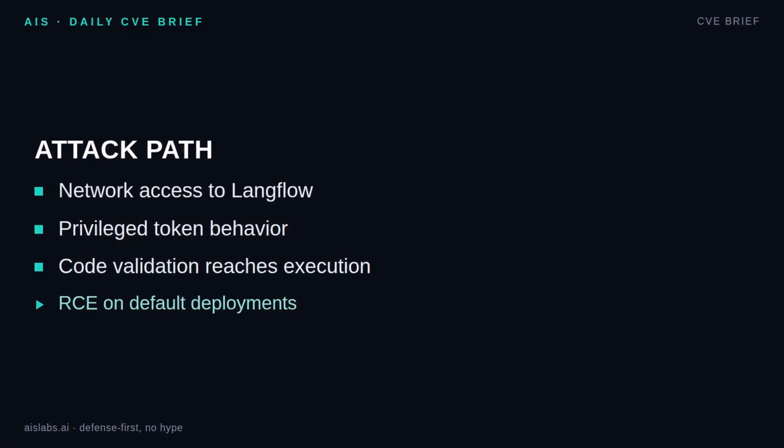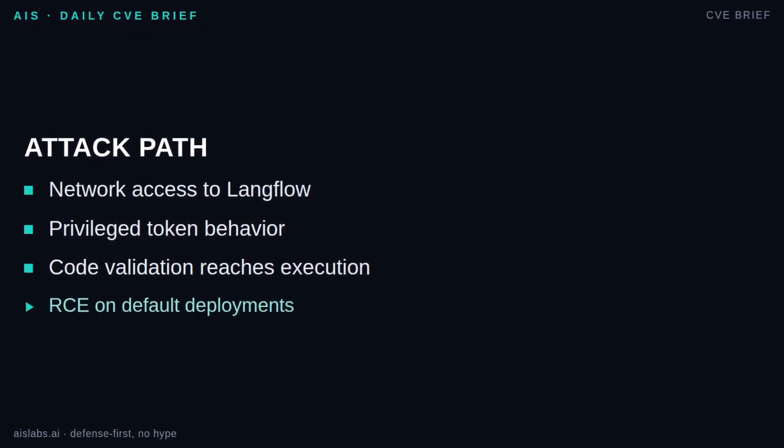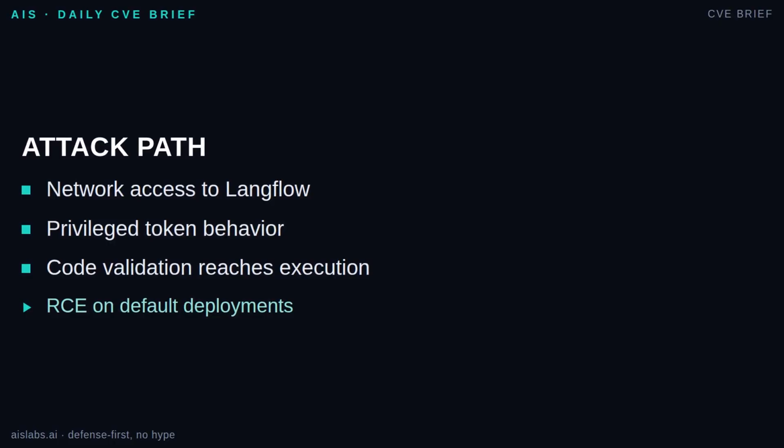Defensively, the attack path is important to understand without turning this into a how-to. The NVD description identifies two relevant API behaviors. One involves an auto-login endpoint that can mint superuser tokens to a network caller. The other involves a code validation endpoint that executes user code through exec. Chained together, those behaviors create a path from unauthenticated network access to privileged application control, and then to code execution.